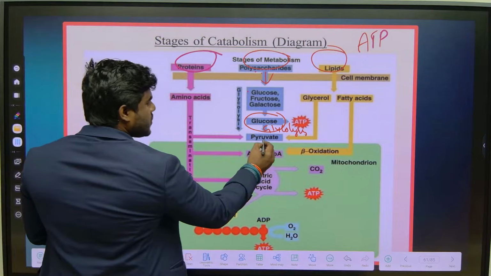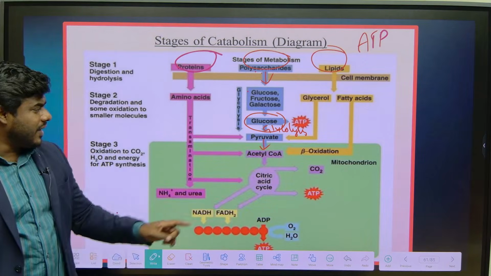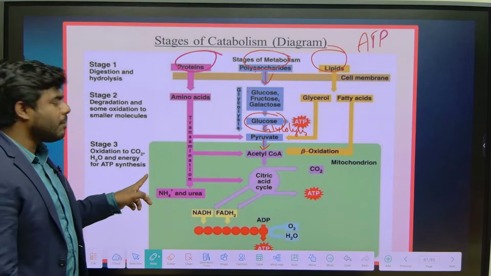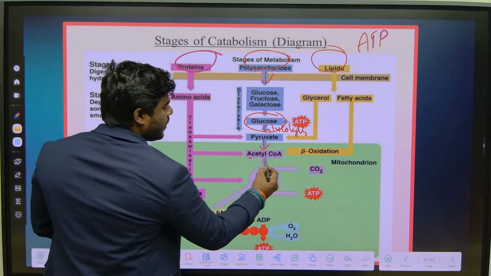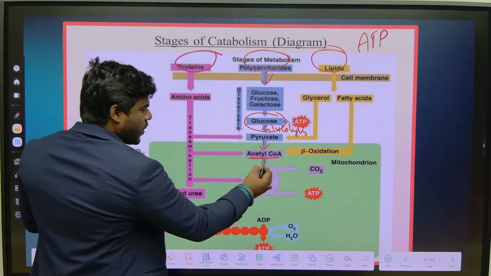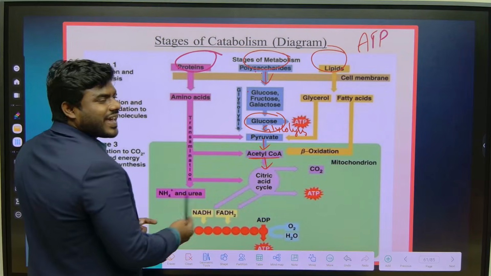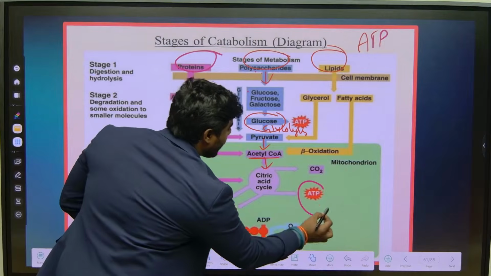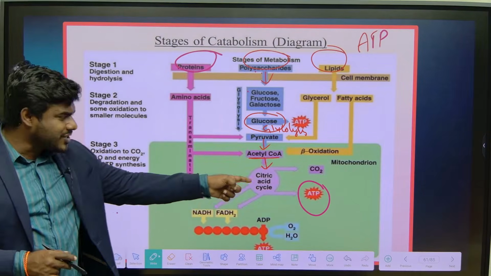Now finally, what process does this glucose undergo? The glycolysis process, giving rise to pyruvate. And what happens to this pyruvate? Very important: pyruvate enters the mitochondria and is converted into acetyl-CoA. Acetyl-CoA enters which cycle? The citric acid cycle, which produces an abundant amount of ATP. Our ultimate goal is to produce ATP.